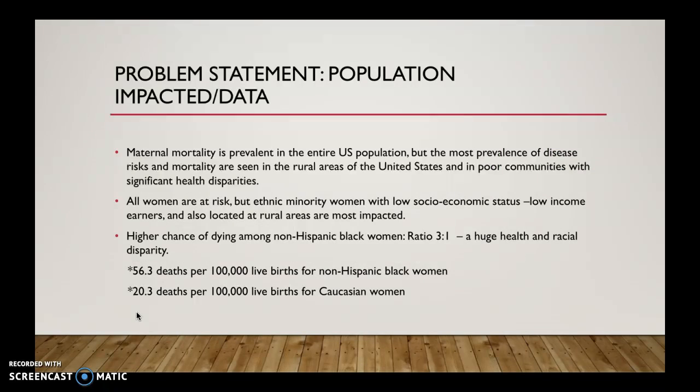Maternal mortality is prevalent in the entire United States population, but the most prevalence of disease risk and mortality are seen in the rural areas of the United States, in poor communities with significant health disparities. All women are at risk, but ethnic minority women with low socioeconomic status, thus low-income earners, and also located in rural areas are most impacted.